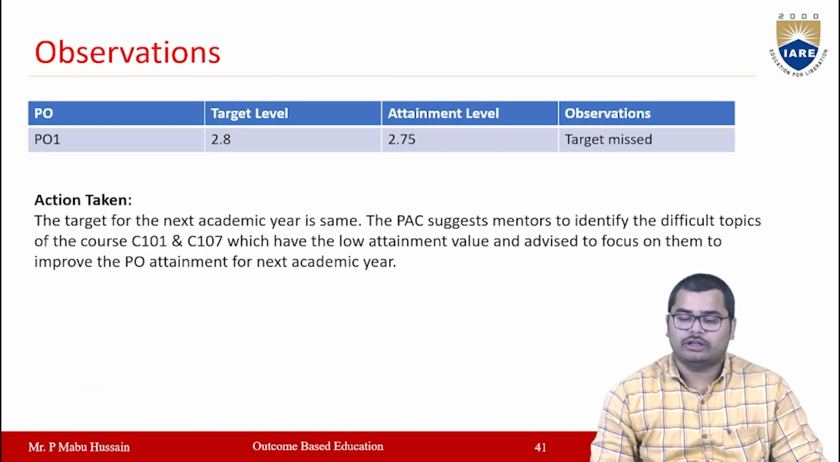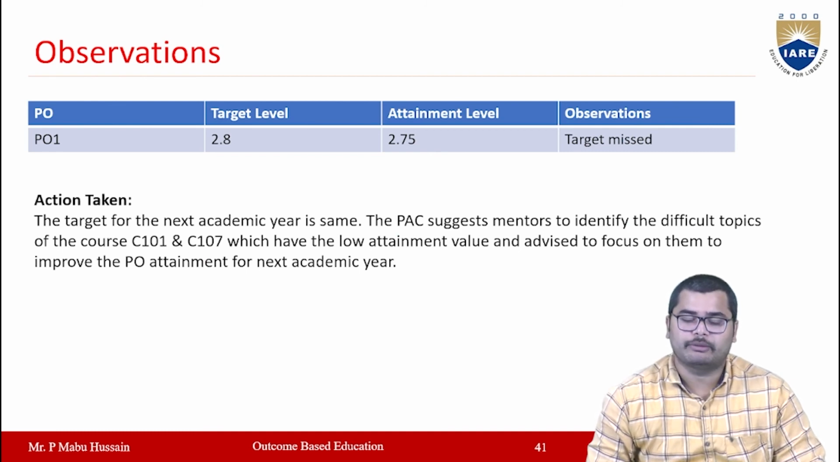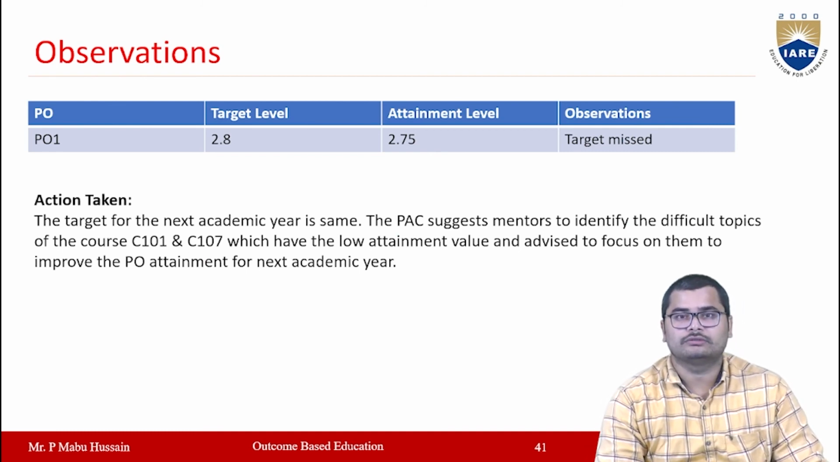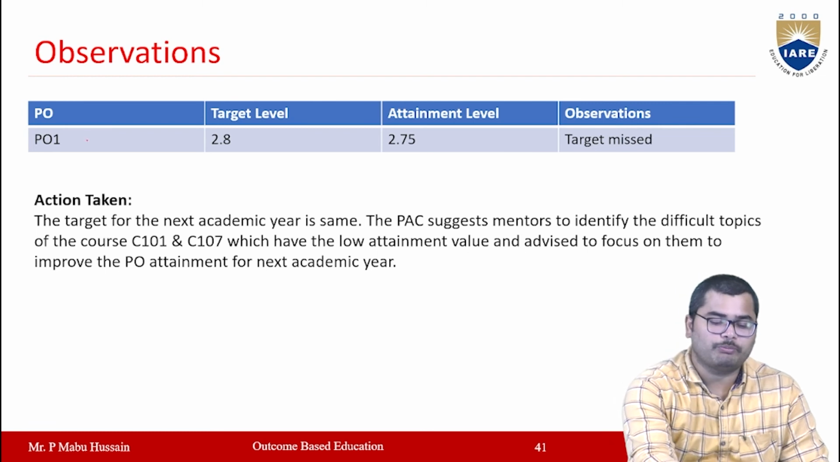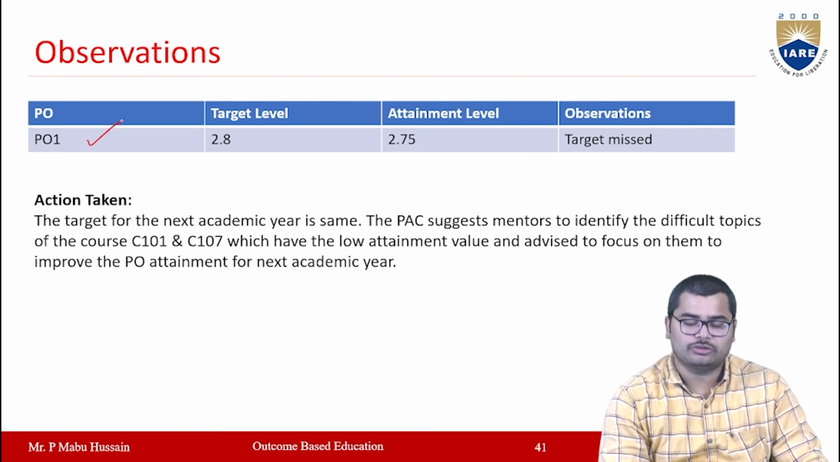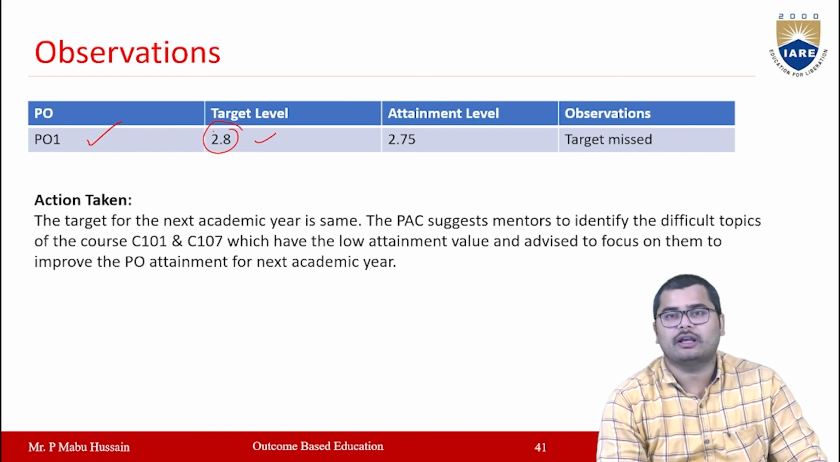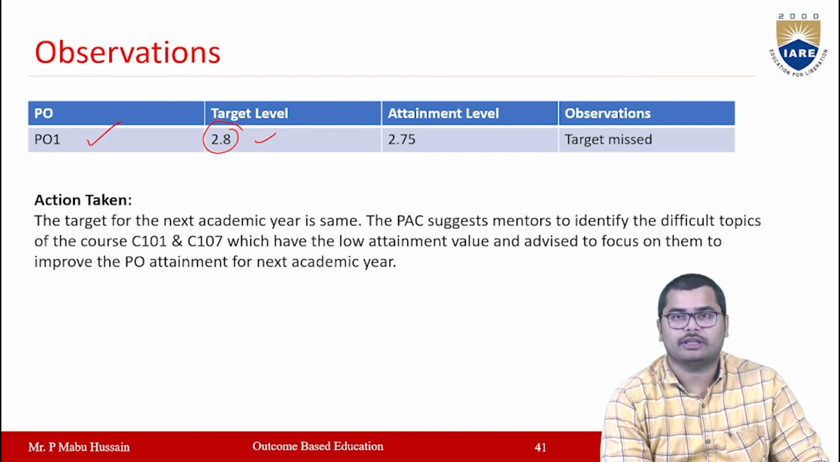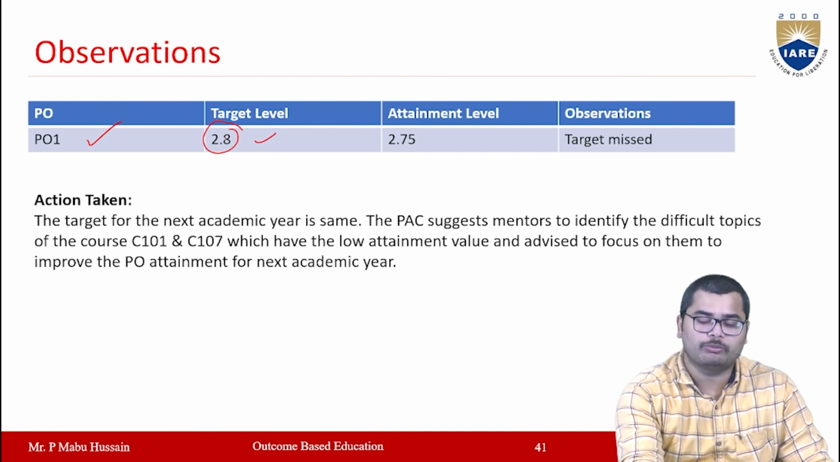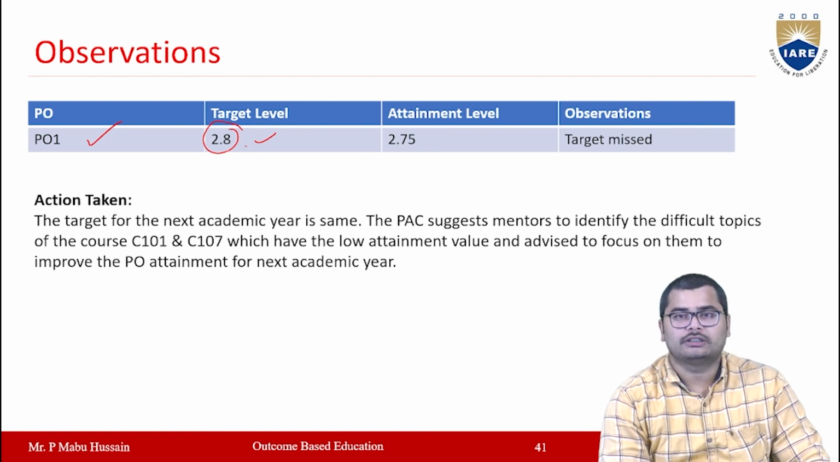Okay. So after doing this CO attainment and PO attainment, now you have to check. For PO1, let us assume that we fixed a target level of 2.8. This target level will generally be defined based upon the previous year. Based upon the previous year's achievement, we have set the target for PO1 to be 2.8. Now in the present year, we will calculate the attainment level for a particular PO.